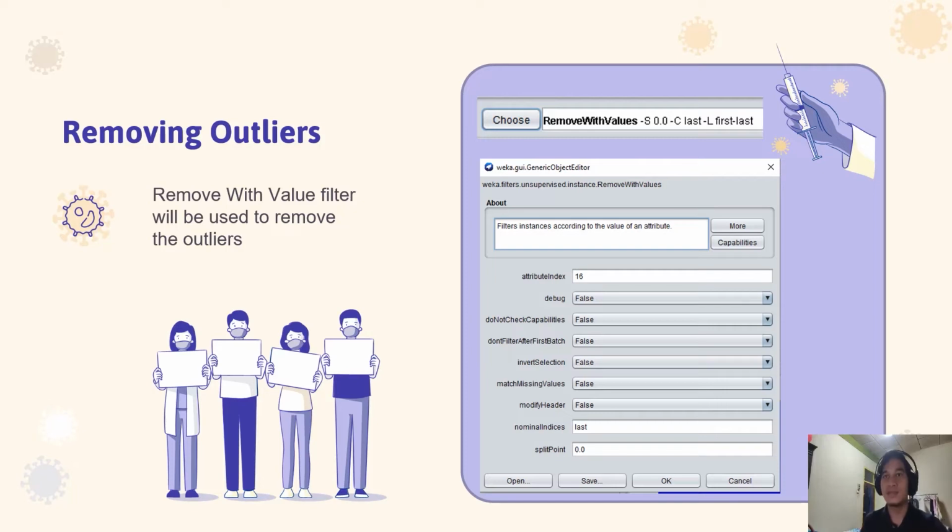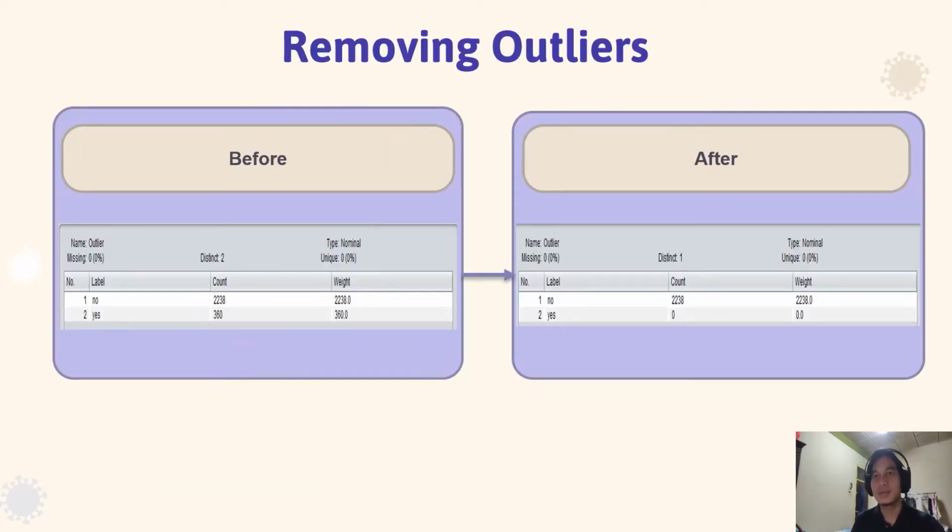Then we need to remove the outliers. To remove outliers, we use the remove with values filter and apply it to the dataset. Okay, this is for removing outliers. On the left, we can see before, we have 360 outliers, and on the right, after applying the filter, outliers have not been detected as we have 0 outliers.